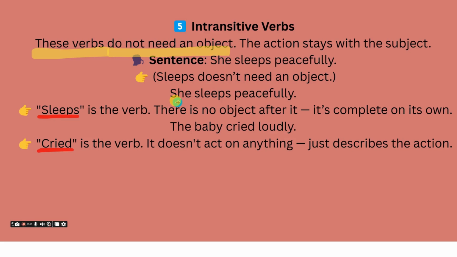It does not need an object to complete. She sleeps peacefully. Sleeps is the verb. There is no object after it. It's completely on its own. The baby cried loudly. So baby cried on its own. A baby does not need anything as an object to complete its action of crying. Cried is the verb. It does not act on anything. It just describes the action.